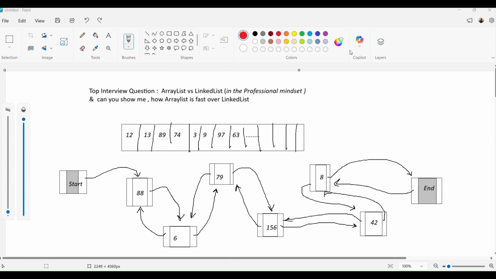They are not able to write the code which can prove that ArrayList is faster than LinkedList. To be very honest, although I'm not going to judge on that basis, my expectation at that moment is not a very fancy code.